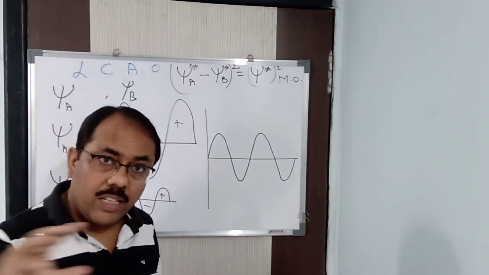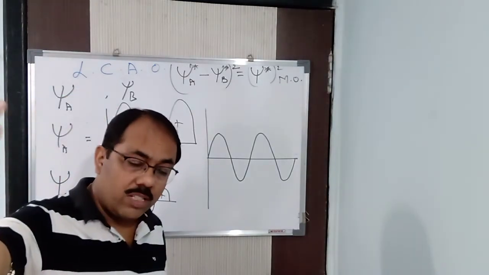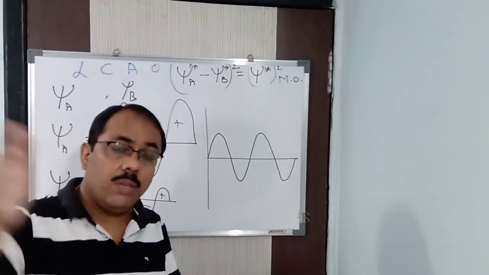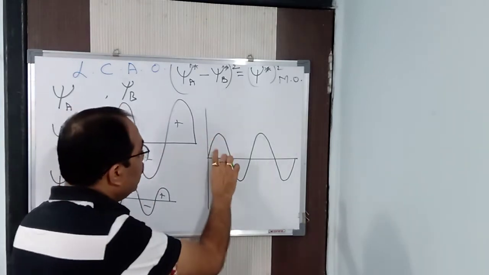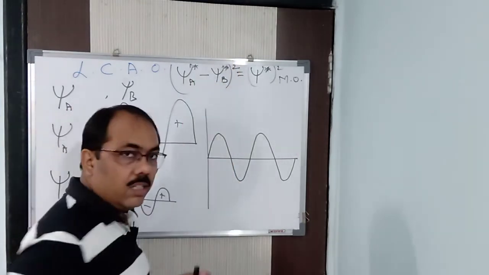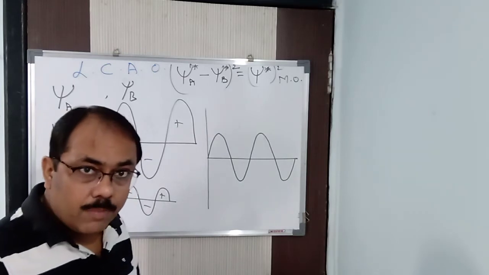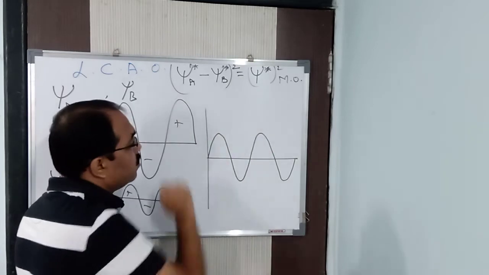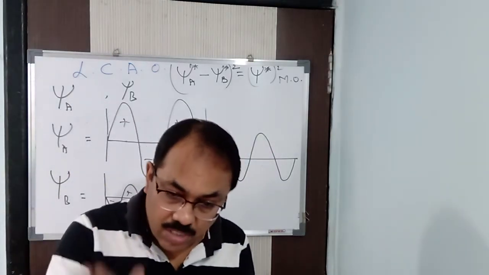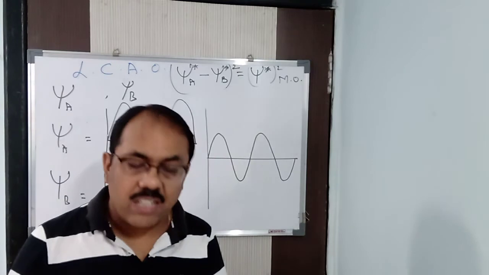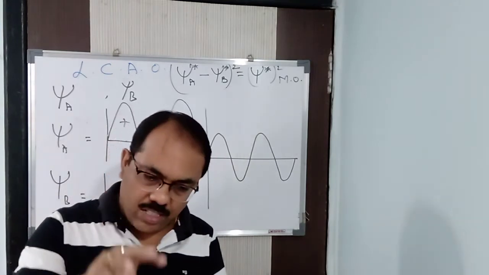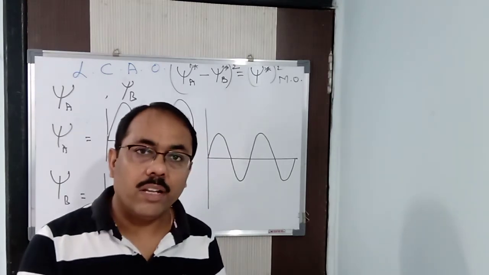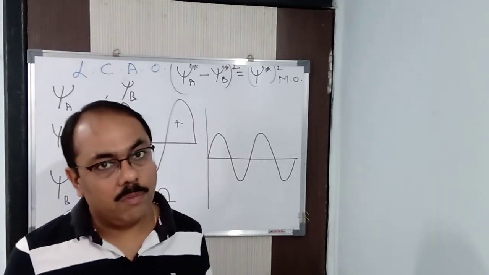But in the case of the previous one, (psi A plus psi B) whole square, I am adding it: psi A square plus psi B square plus 2 psi A psi B. For that reason, you have seen the energy was increasing, the amplitude was increasing. But here, (psi A minus psi B) whole square is psi A square plus psi B square minus 2 psi A into psi B. So I am decreasing it. Energy is reducing, the amplitude is being reduced. So energy is not distributed, rather energy is being concentrated. Mathematically also we can understand in this particular way.